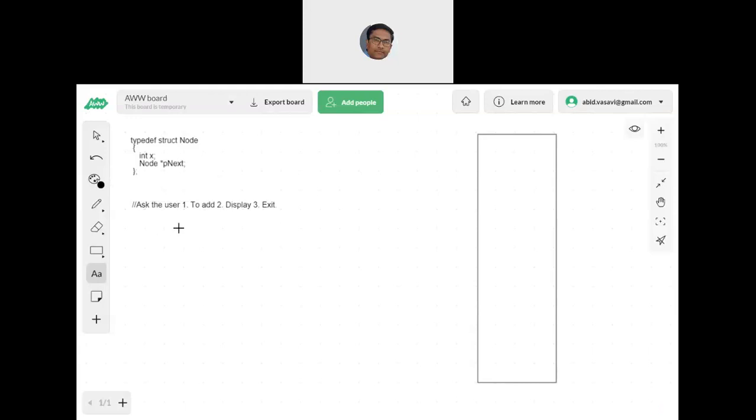Before all this, let us first create the node. So assume that this is your first node, which is the head node. For understanding purposes, I am taking the head node address as 100.